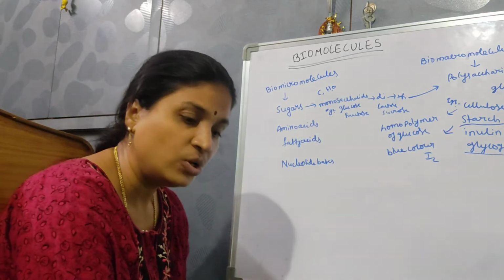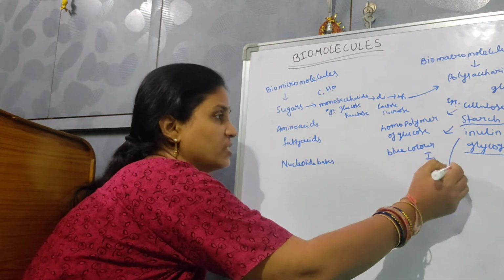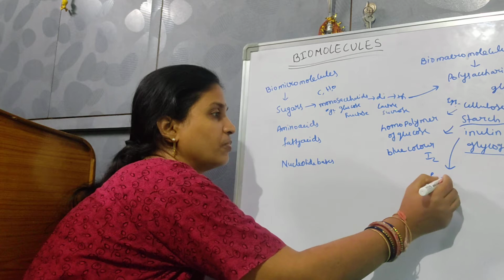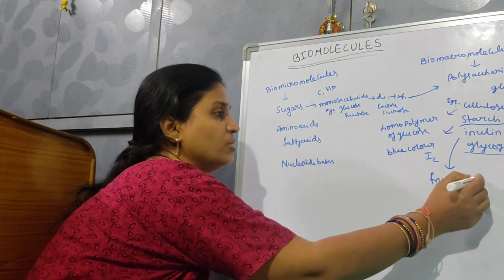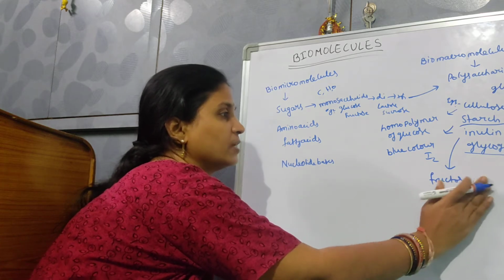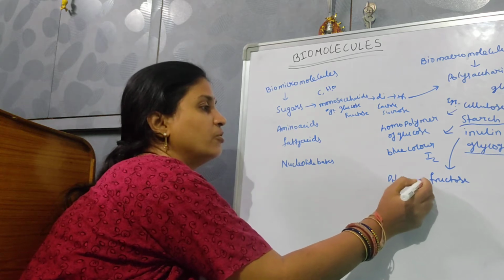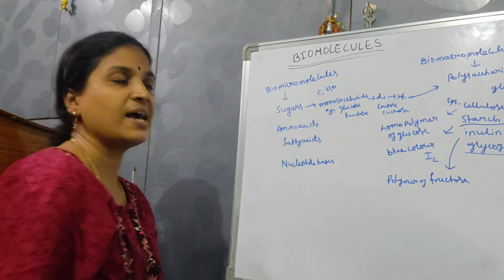Then inulin is a polymer of fructose. Glycogen is present in animals.